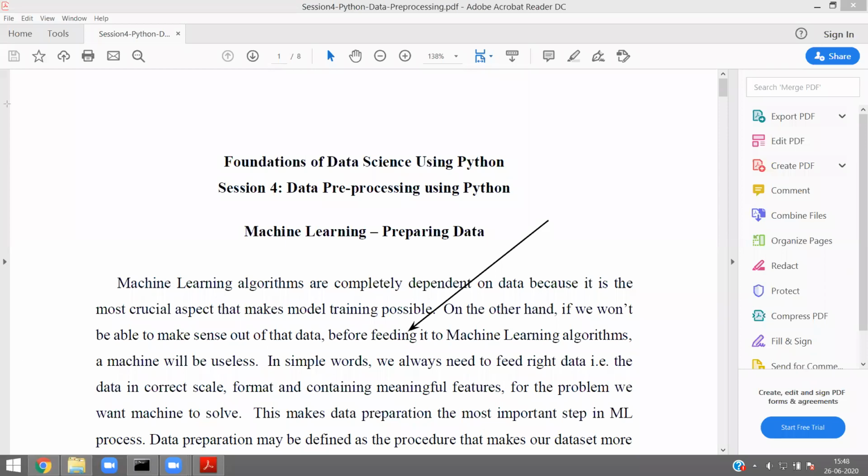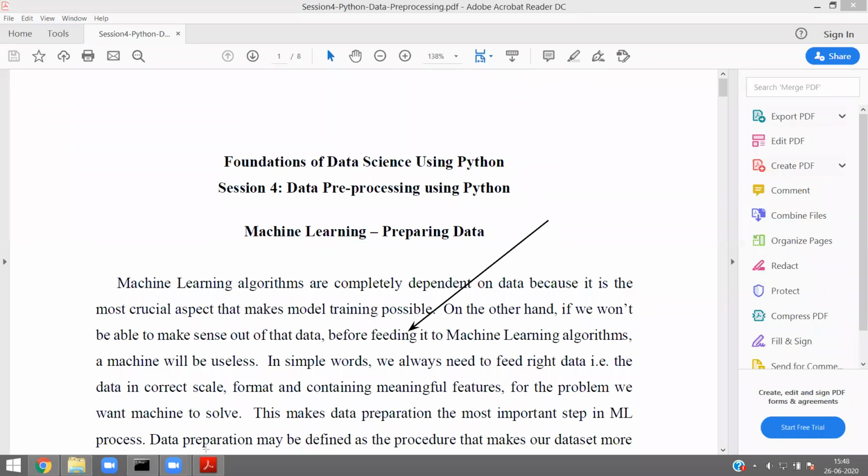So in simple words, I am highlighting that machine learning algorithms are completely dependent on data. And if the data is not as per the algorithm's expectation, then we are not going to get the result properly.